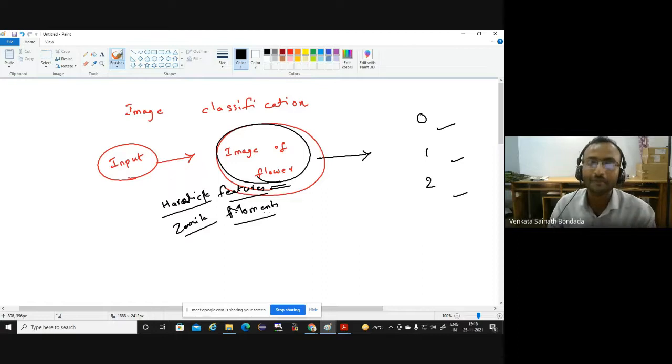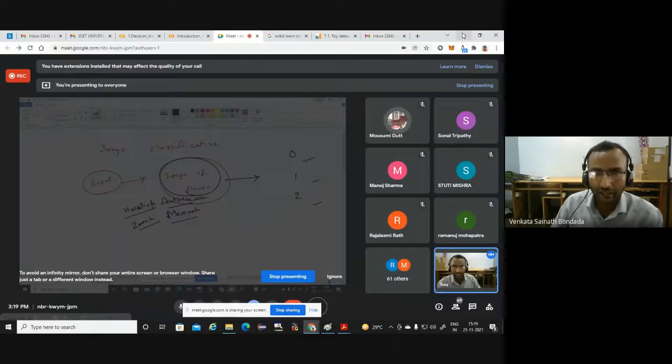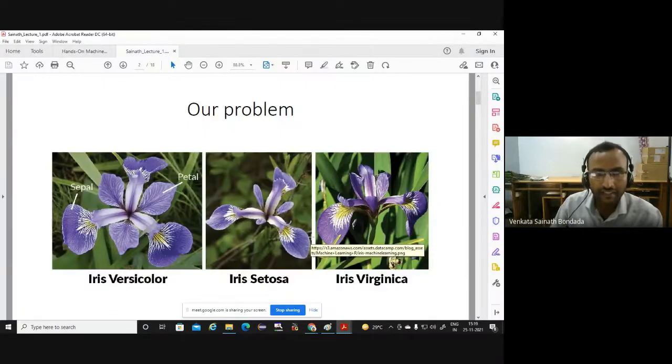Like some values you will get out of the image, which is unstructured data. But we are not going to deal with it in that manner, at least in this session. The next section also we won't deal with it, but this is the natural process. Instead of extracting features from the image, in our data set we have the sepal length, sepal width, petal length, and petal width, which are easy to interpret and also easy to compute. So you can see the sepal and petal.